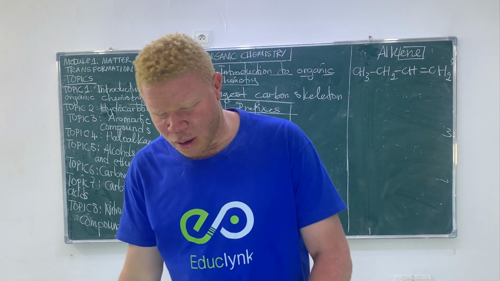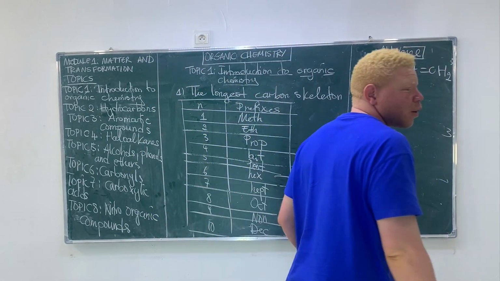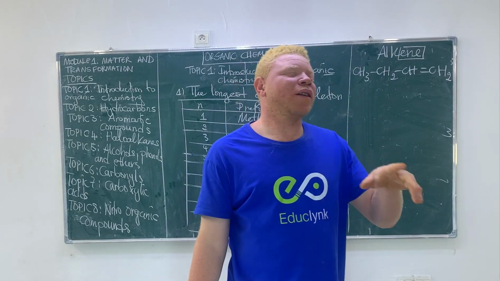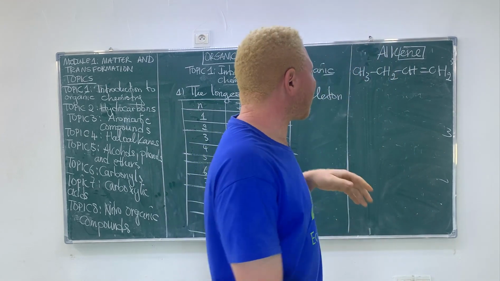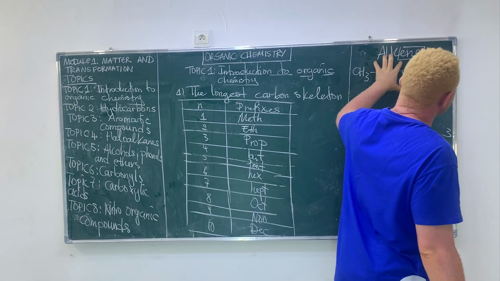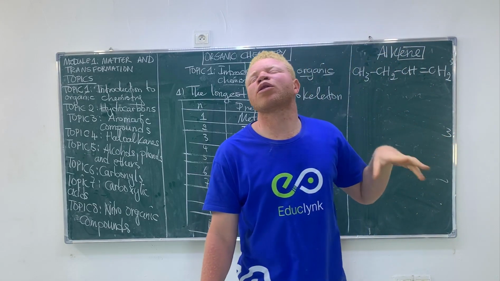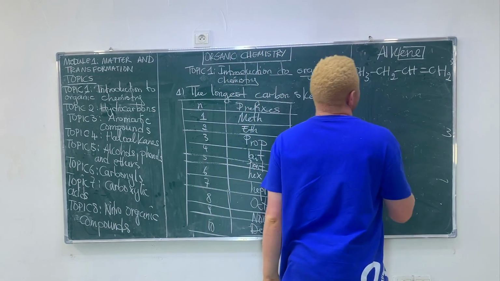But alkene now has a small problem. It has a double bond. The double bond can be on either side of the organic compound. So the double bond can be here, here, here, or here. For an alkene, we are going to indicate the position of the double bond.